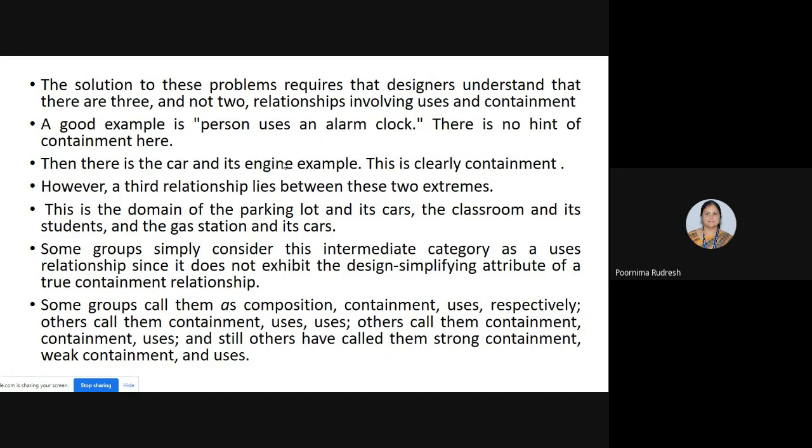Have all of you understood the clear difference between the users relationship and the containment relationship? Is it clear? Yes. Yes, ma'am.